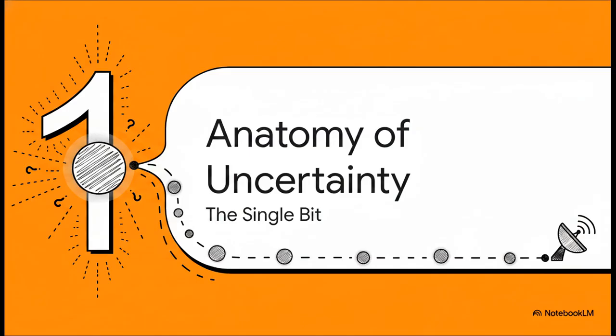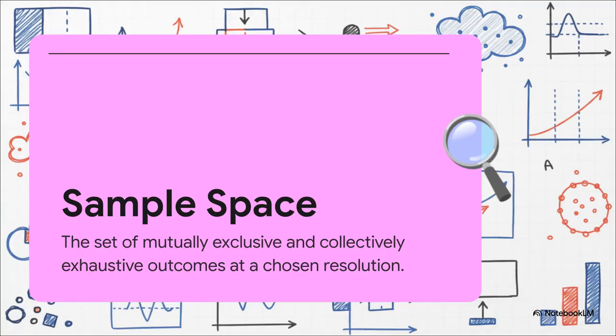Section 1, Anatomy of Engineering Uncertainty, the single bit. So everything begins with what mathematicians call the sample space, usually denoted by a capital S. Think of this as the foundational boundary of what can actually happen in our experiment. It's like drawing a rigid box around reality.